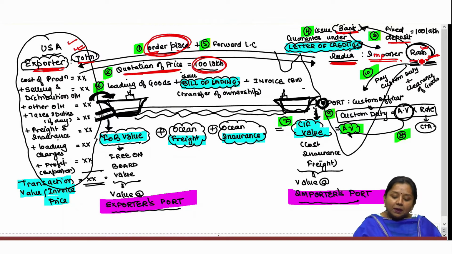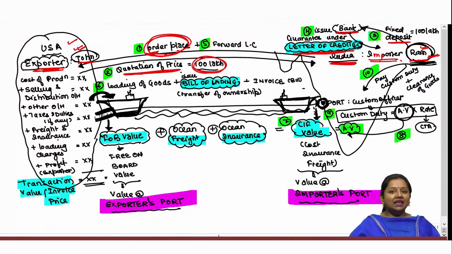Firstly, Ram makes a fixed deposit of 100 lakh to the bank, and the bank, after receiving such deposit, shall issue a guarantee letter to Ram assuring John, the exporter, that Ram will definitely make his payment on time. And if Ram commits any default in such payment, then the bank will pay on behalf of Ram from his fixed deposit itself. The guarantee given by the bank to Ram in a document is known as letter of credit.